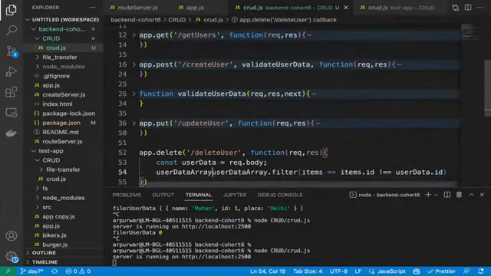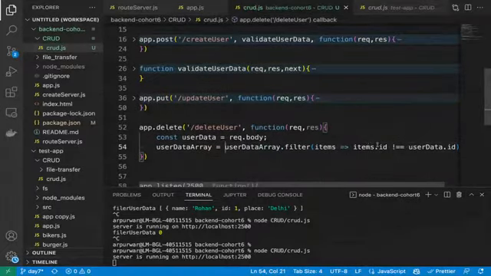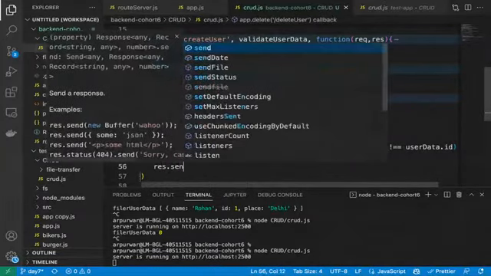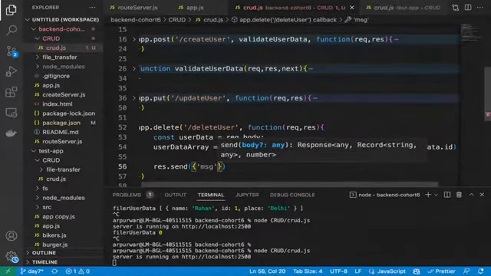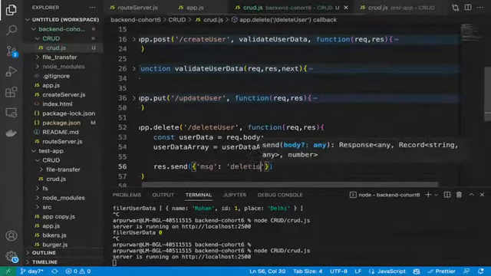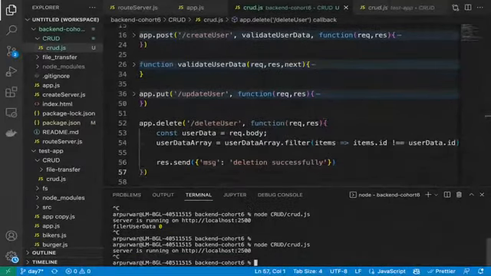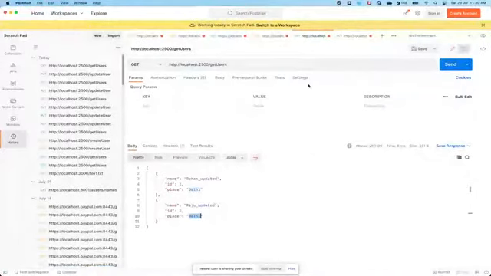So what is this logic doing, guys? Wherever the ID which we have provided is not matching, only return those values and then assign it to the user data array. I will show you guys. Then simply return at the end response dot send as a message, deletion successfully. Correct? Let's run it quickly. Node cred slash cred.js.